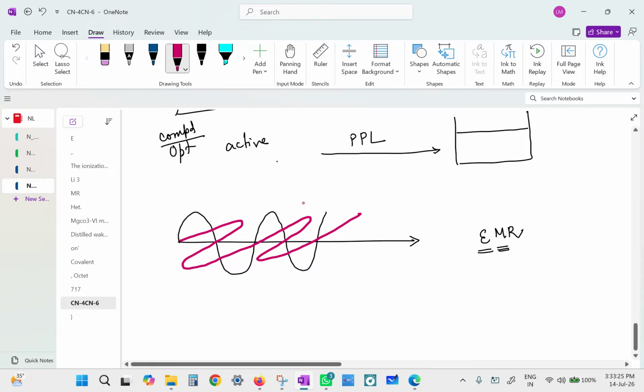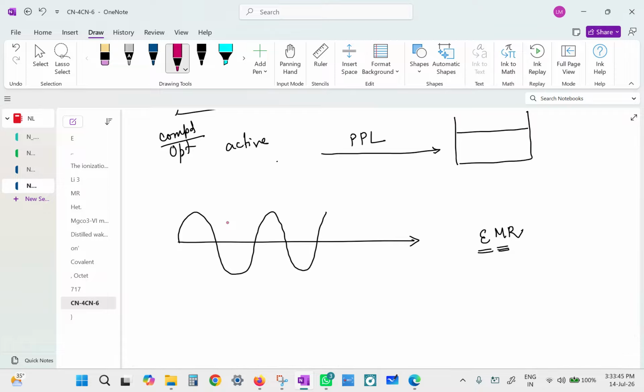If the pencil here represents the plane containing the electrical component, then the magnetic component is like this. Is that okay? Yes, miss. So I can take either the magnetic component or the electrical component as reference, anything is fine. Let me take the electrical component. Can I say that the electrical component is lying on this plane? Yes. For this light ray called A, the electrical component lies on the XY plane. Is that okay? Yes.